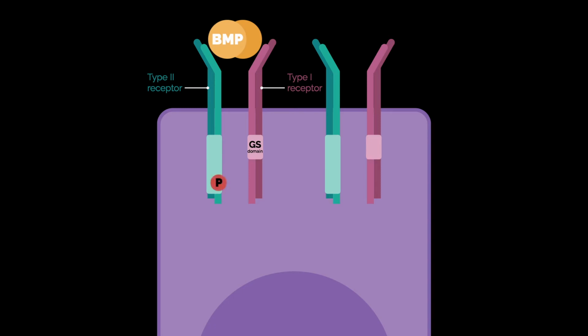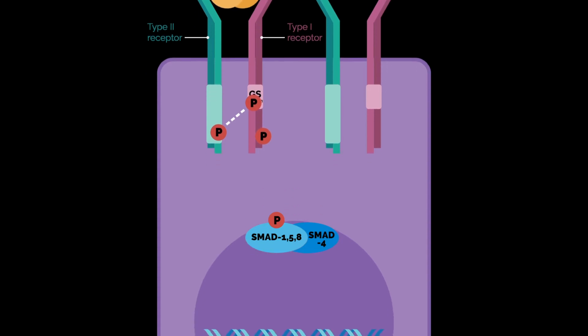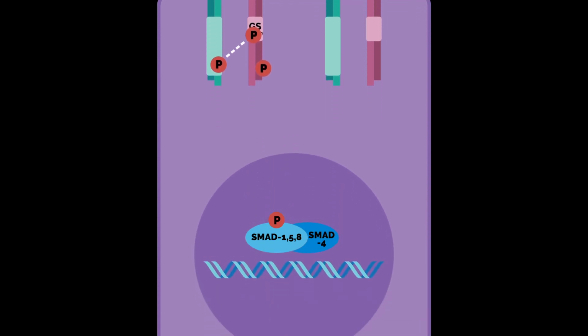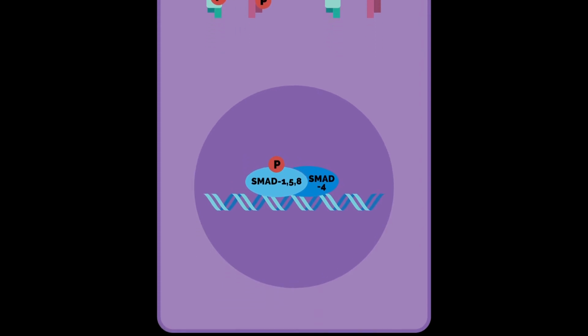The constitutively active type 2 receptor transphosphorylates the type 1 receptor at a glycine-serine-rich motif, which is the GS domain. And then, activated type 1 receptor immediately phosphorylates the receptor-regulated SMAD1, 5, 8, aka R-SMADs. Phosphorylated R-SMADs associate with the co-mediator SMAD4, which is called co-SMAD. And this complex translocates to the nucleus, where it functions as a transcription factor to regulate gene expression.